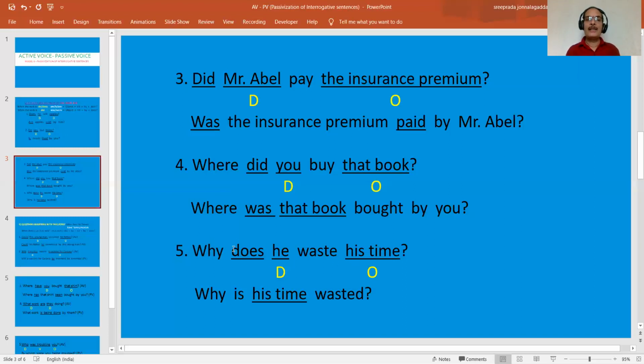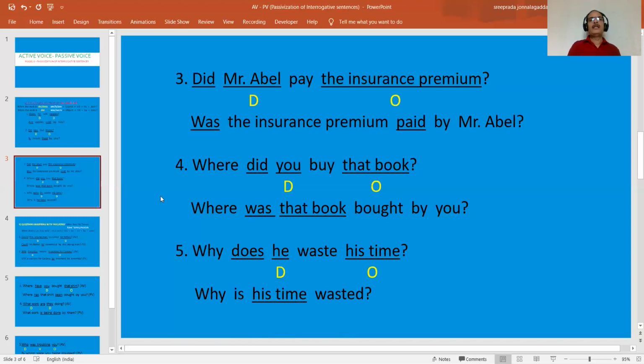Does, the auxiliary verb do form, it is in V1 form. So that's why V1 plus singular object, so we have to start with is. And before we start with this is, this be form, we have to begin the sentence with the WH word. Why is, object his time, waste, wasted. So wasted is the V3 of waste.